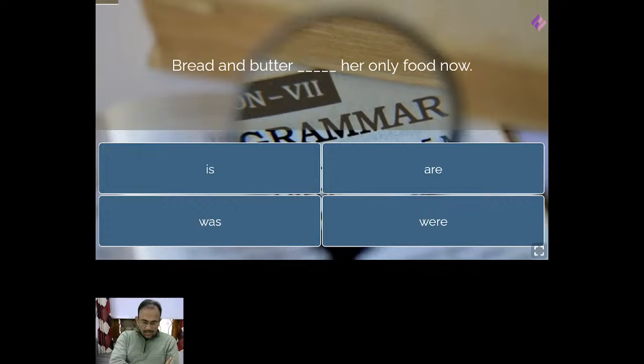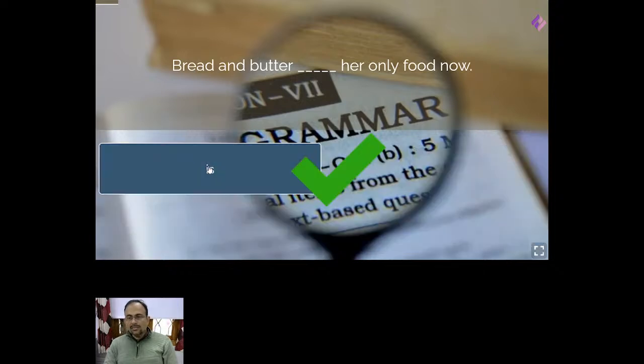Okay, so let's see. As it is given here, "bread and butter dash only food now." So it cannot be was or were. We shall rule out the last two options, was and were, and select either is or are. Bread and butter constitutes only one item of food, right? So that is why it should be is. Bread and butter is her only food now.